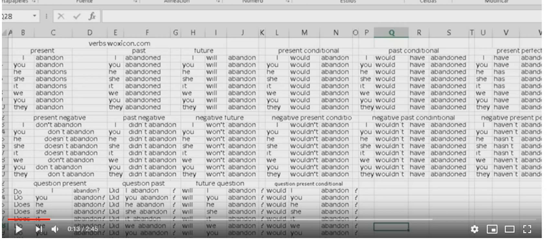Negative future. I won't abandon, you won't abandon, he won't abandon, she won't abandon, it won't abandon, we won't abandon, you won't abandon, they won't abandon.